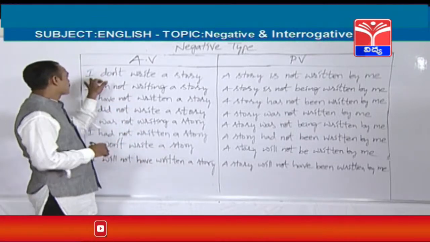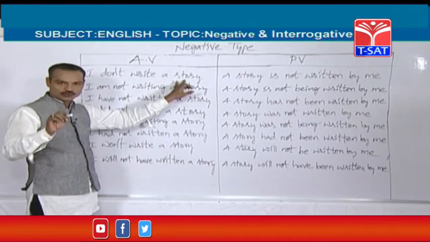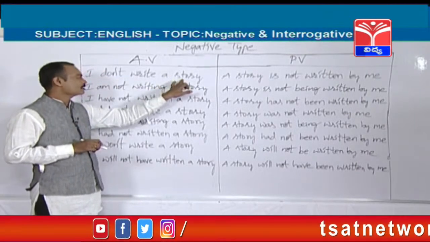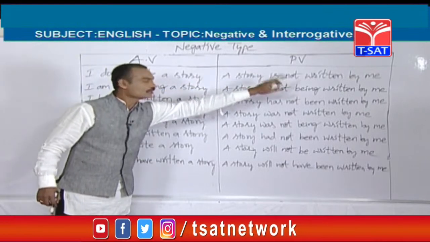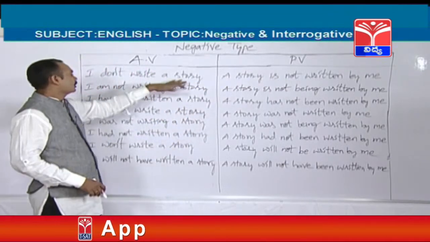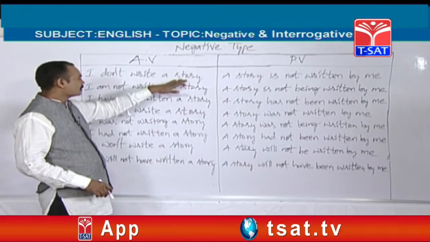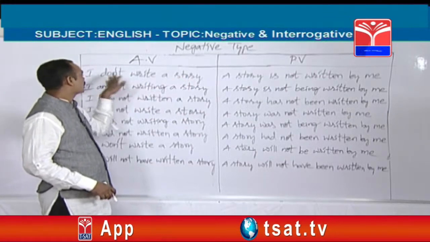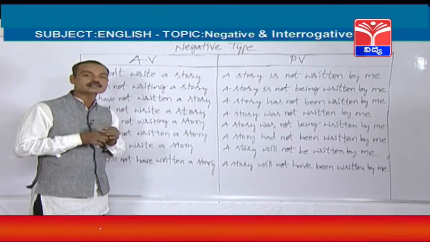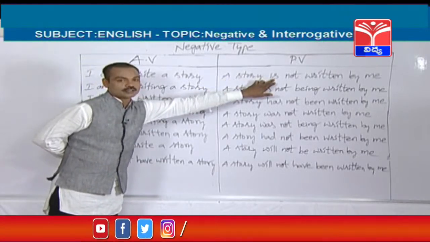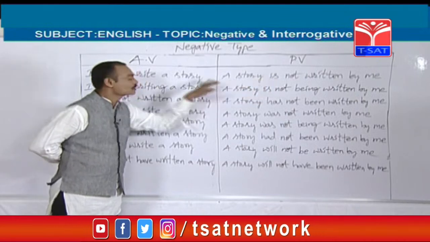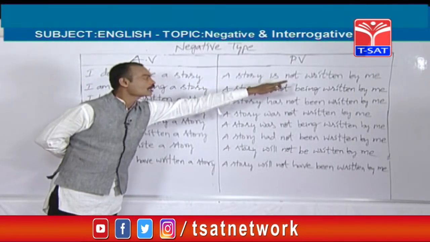Right, friends. Here, I don't write a story. In this activize, the object is singular. So that's why it is: a story is not written by me. For example, let's think that it is a plural object. I don't write stories. Stories is plural. So stories are. Singular means a story is. Plural, stories. Stories are not written by me.